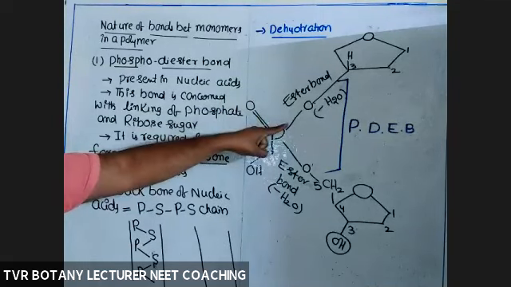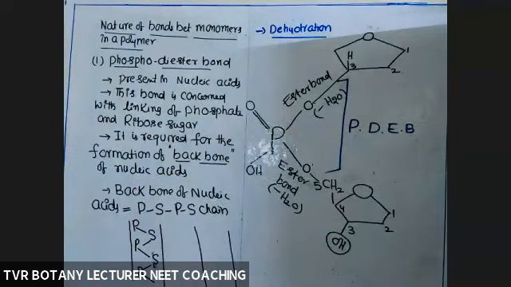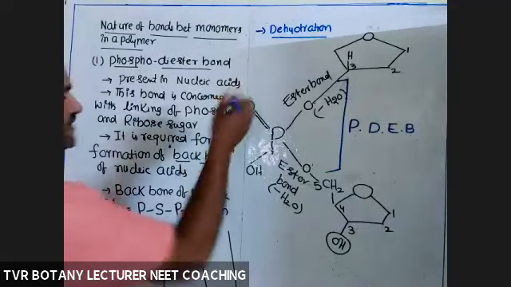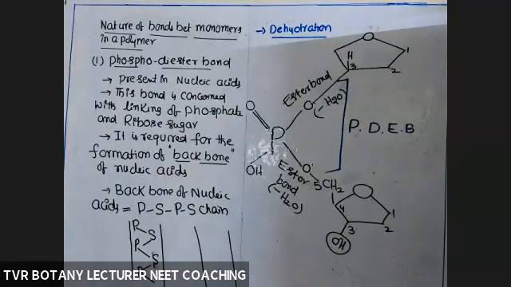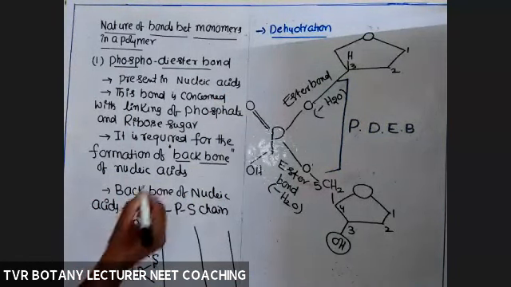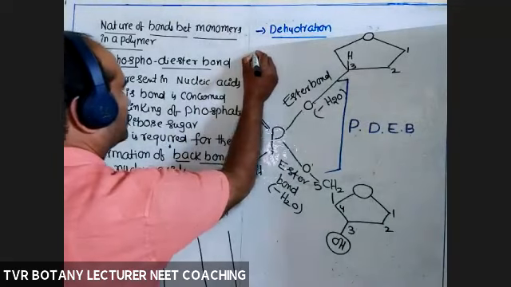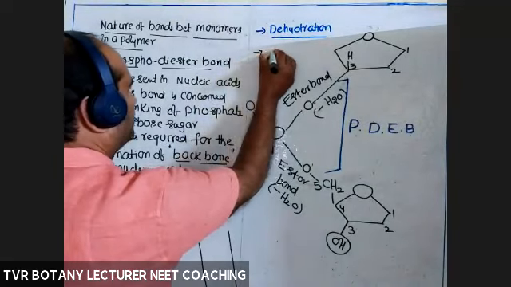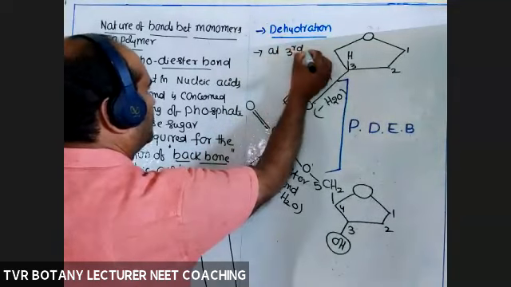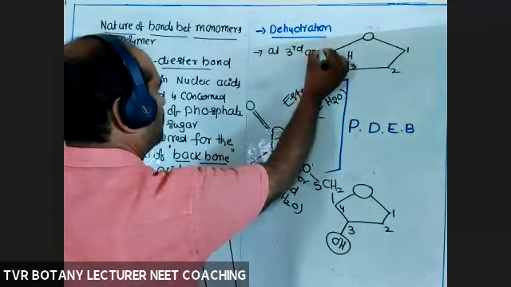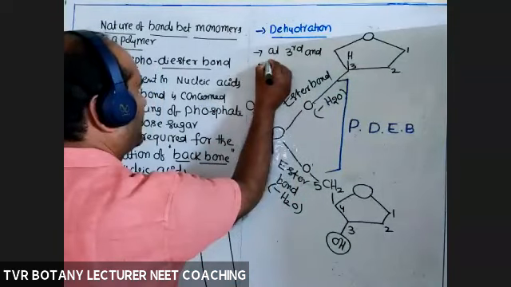If water is added, we can digest the ester bond. And one more statement we can write: in DNA and RNA, these ester bonds are formed at which carbon atom of sugar? This bond is at the third carbon atom and fifth carbon atom of sugar.